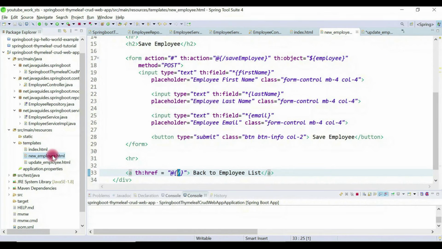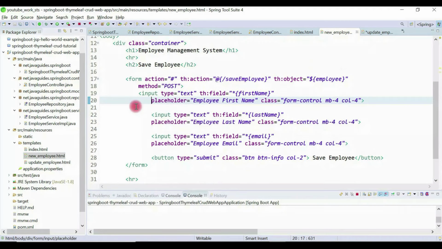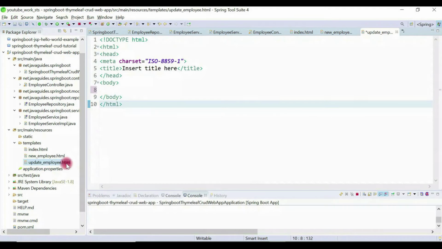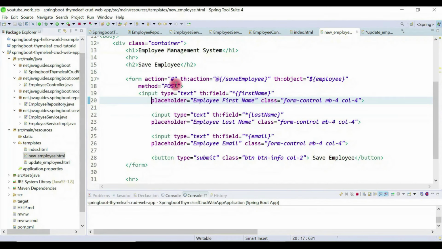So you can use a single page to handle the save employee and update employee features. But for simplicity I am going to create a new HTML page over here for updating employee, so that we can simplify this one.